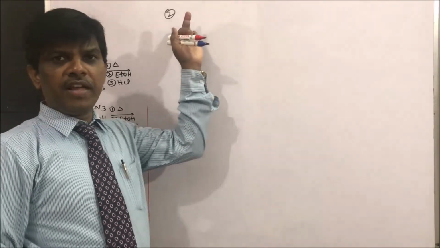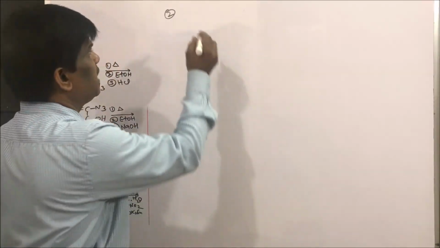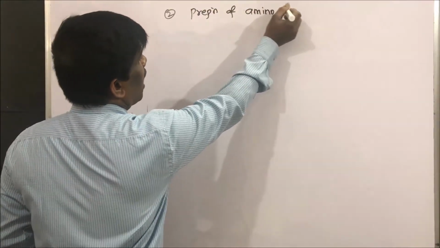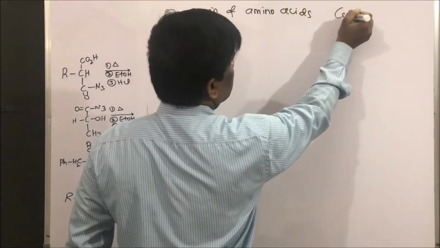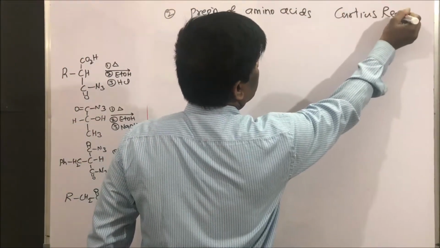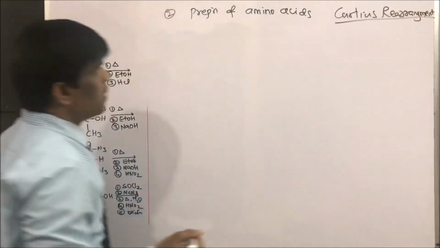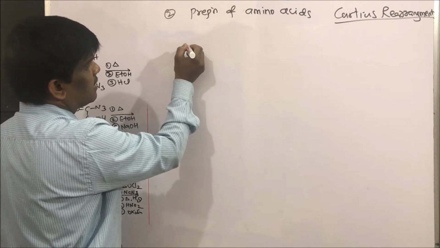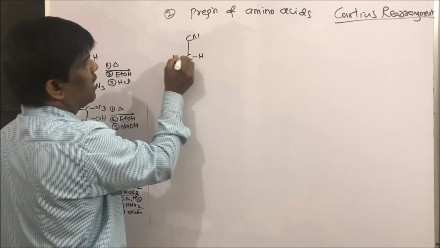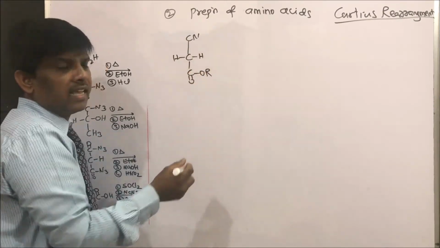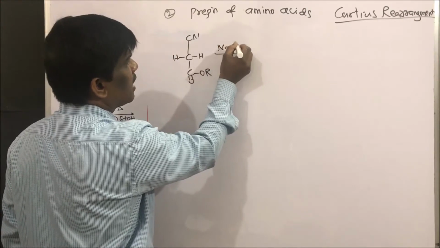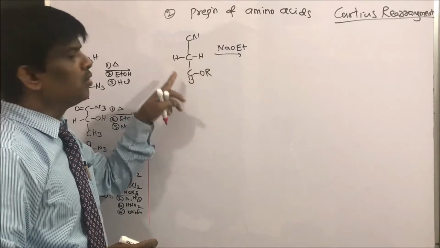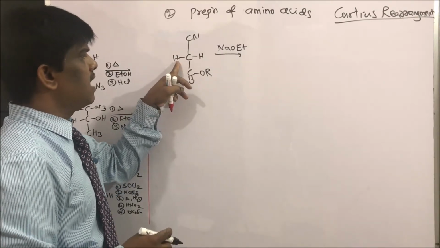Yes, students, the very important utility of Curtius rearrangement is preparation of amino acids. So this is one of the best methods for the preparation of amino acids. Let us take cyanoacetic ester. This is cyano, hydrogen and ester. Yes, so this ester, sodium ethoxide, what happens? Since it is a base, it is going to abstract the alpha hydrogen to this carbonyl compound. It is going to abstract this hydrogen.